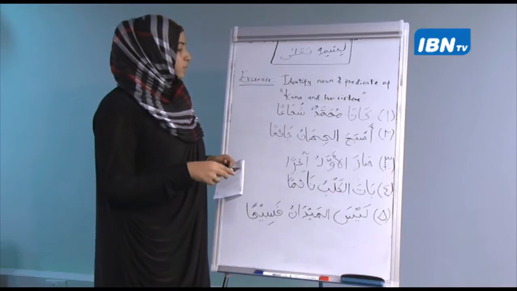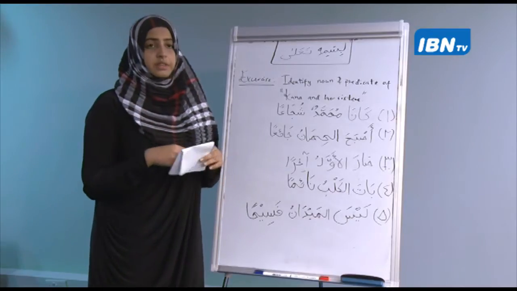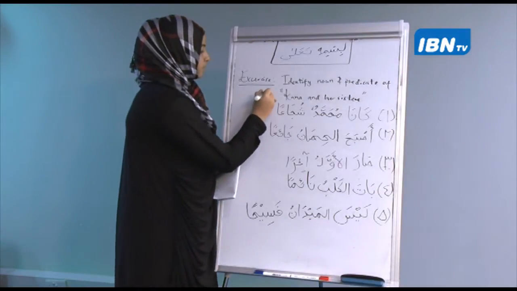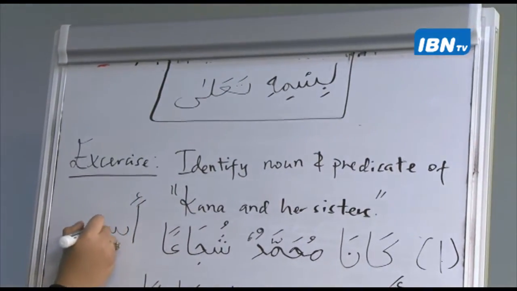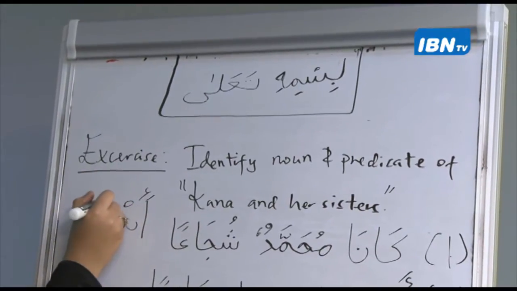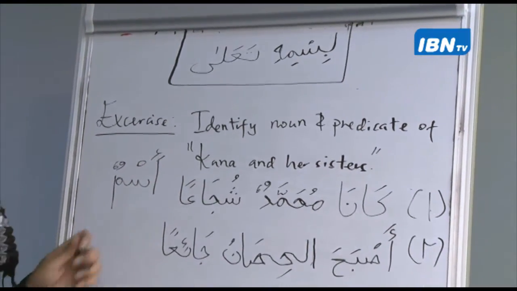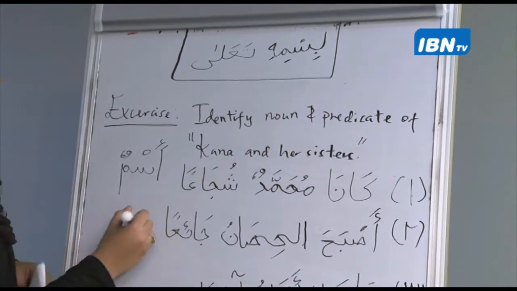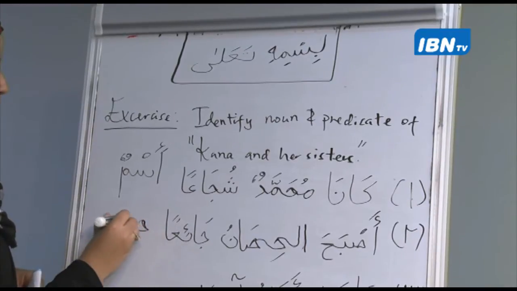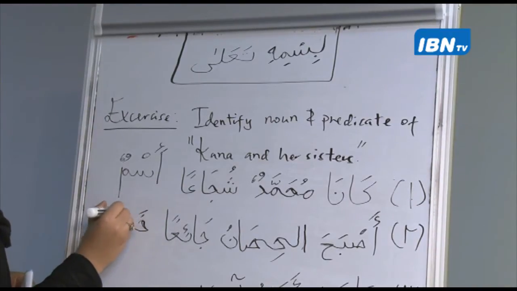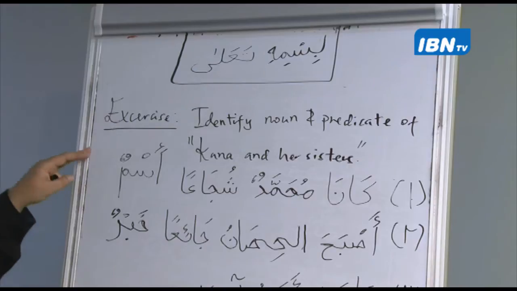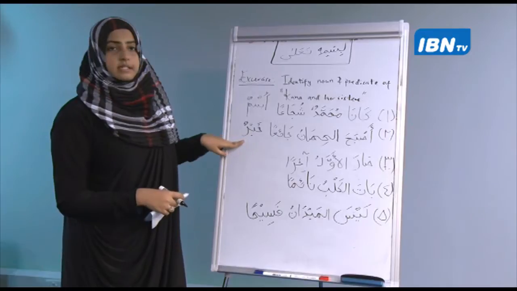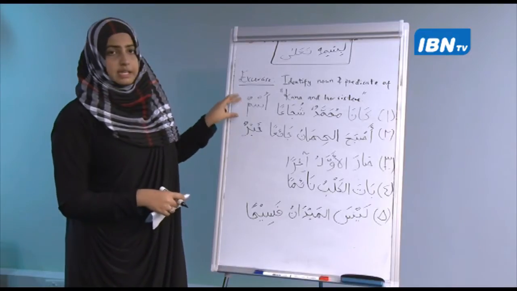Now what you have to do is make two columns. On the first column, write ismun. Okay, that is the subject, the ism. And on the other column, you will write khabrun. So make two columns. On your first column, write ismun. On the second column, write khabrun. Okay, that is the subject and the predicate.